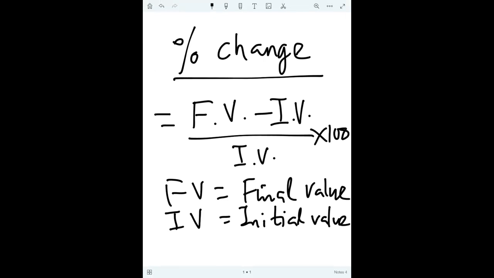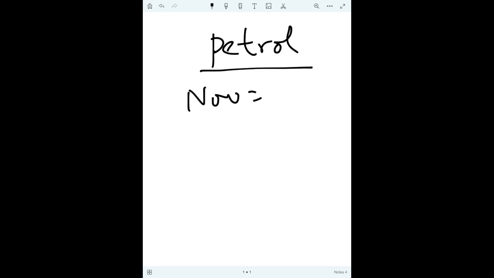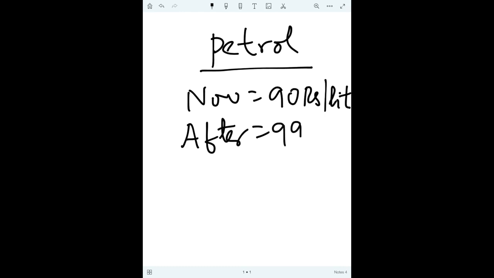We will take an example to understand this. Suppose the price of petrol is increasing day by day. Suppose now it is 90 rupees per liter. After some time it may become 99 rupees per liter.